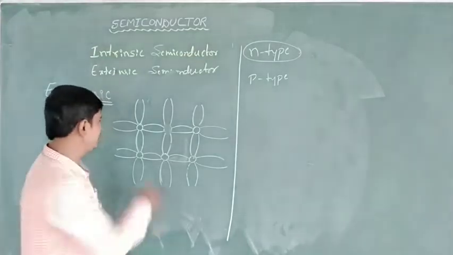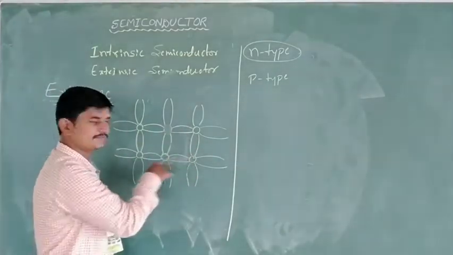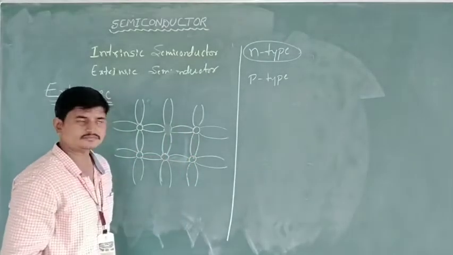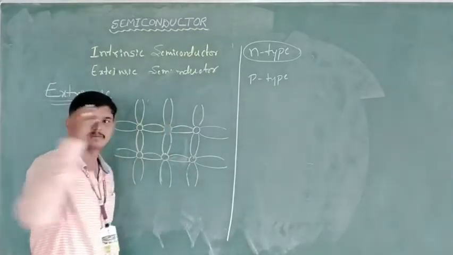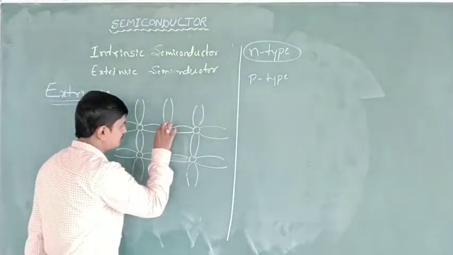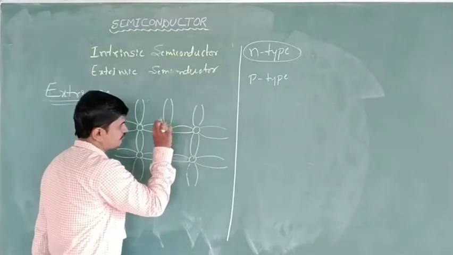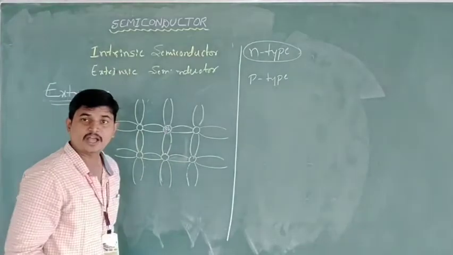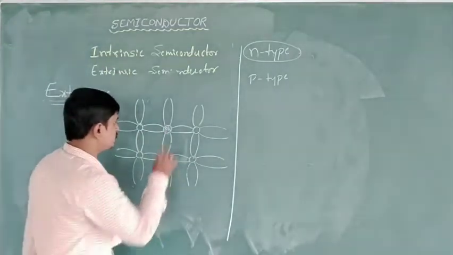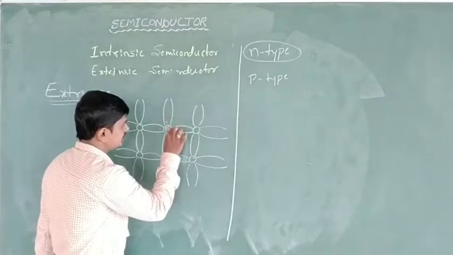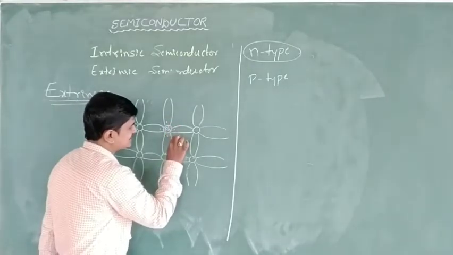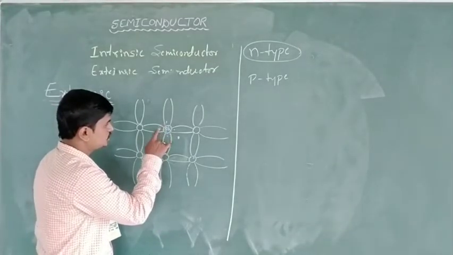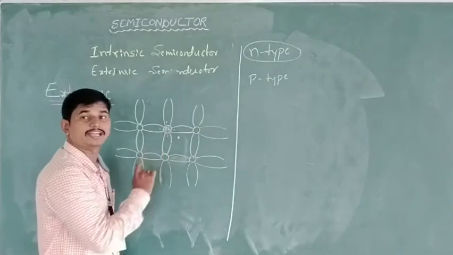of germanium. See here, these are the germanium atoms initially in the intrinsic semiconductor. I am taking an example. Now I am going to replace this germanium atom by phosphorus, P. See, now this is the foreign atom having 5 valence electrons. One is here, second, third, fourth, and one extra electron is here. And these 4 electrons, 1, 2, 3, 4, they are used in covalent bonding.